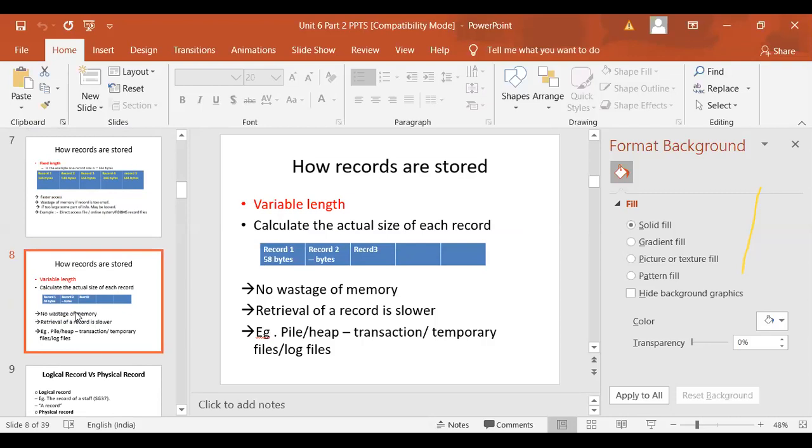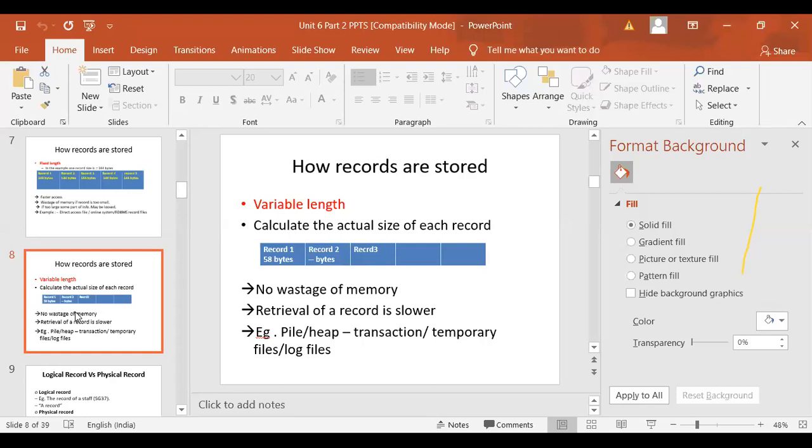In the fixed case, if some students have a name length of 30 and some have a name length of 50, then we are going to allocate 20 extra bytes, the maximum requirement. In that case memory may be wasted, but here, when you use a variable length record, there is no wastage of memory. Retrieval of a record is slower because when you are moving the pointer, we don't know in advance how many bytes we need to go. So when you are reading a Word file, your file is read character by character.